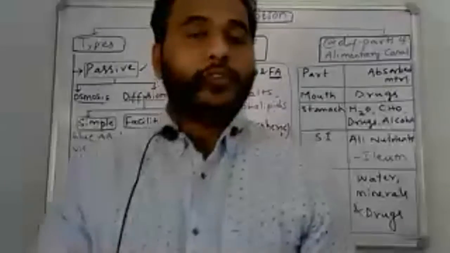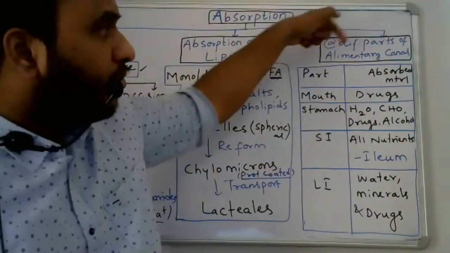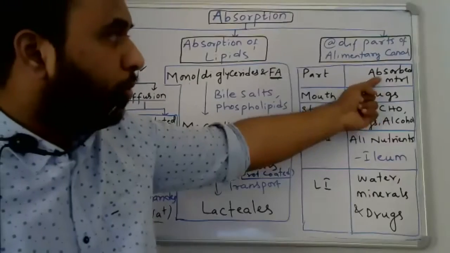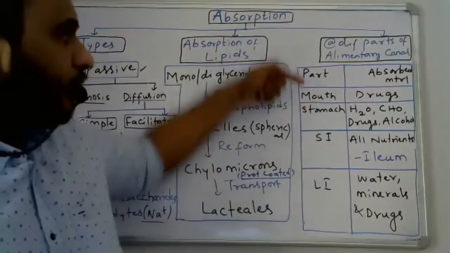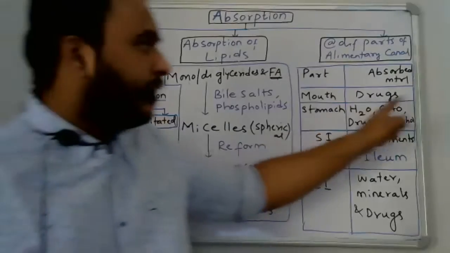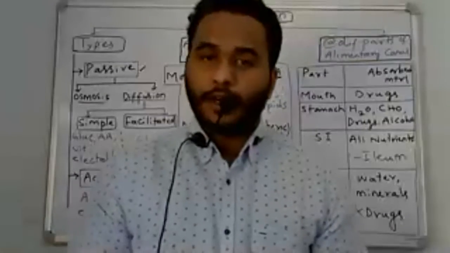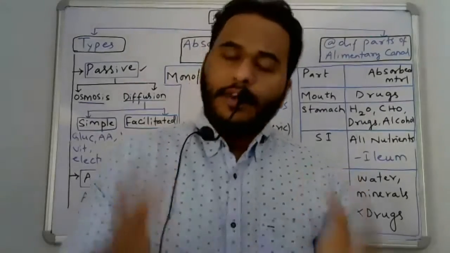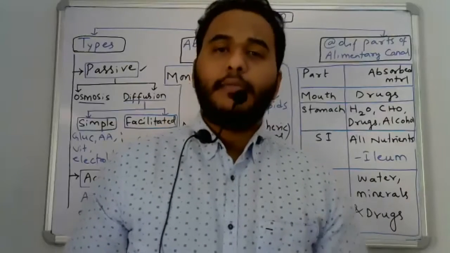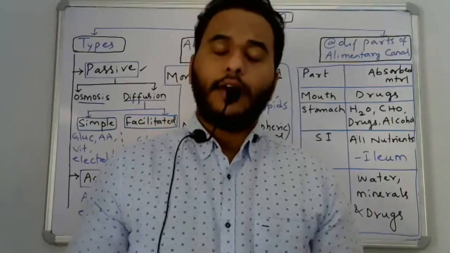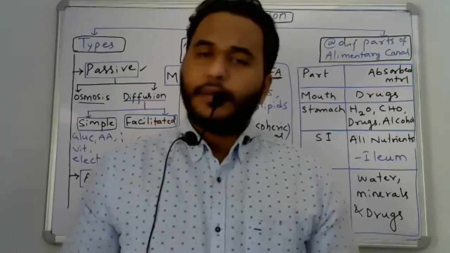Now we are going to study absorption at the different parts of the alimentary canal, and what materials are absorbed at each part. Suppose in the mouth you take certain drugs. This includes not only addictive drugs; for example aspirin, paracetamol, or any tablet for cold or fever is a drug itself.